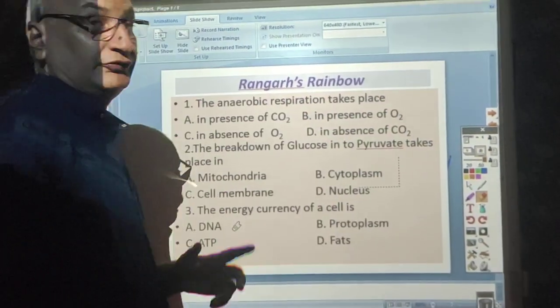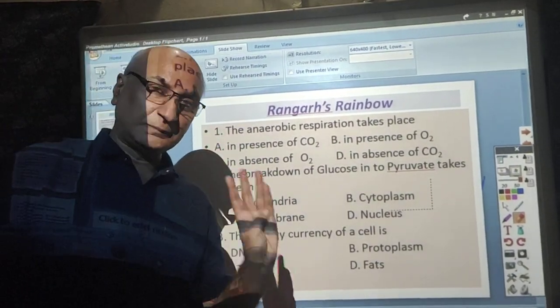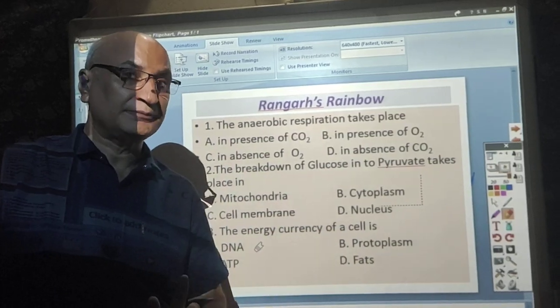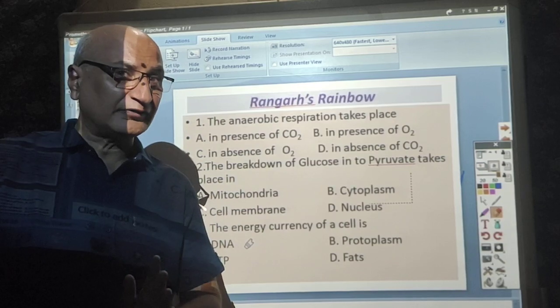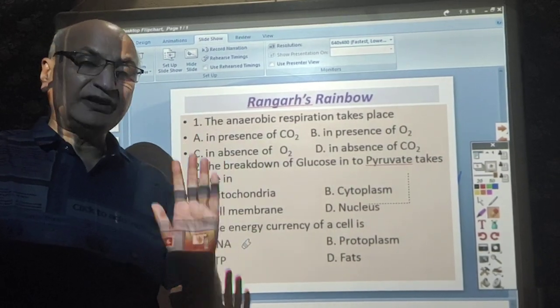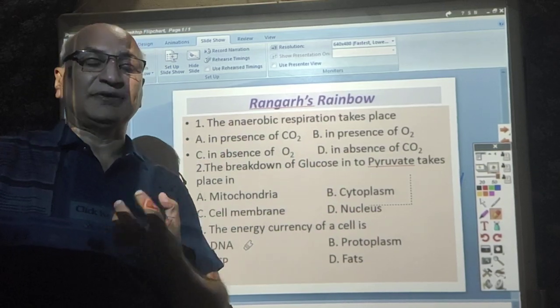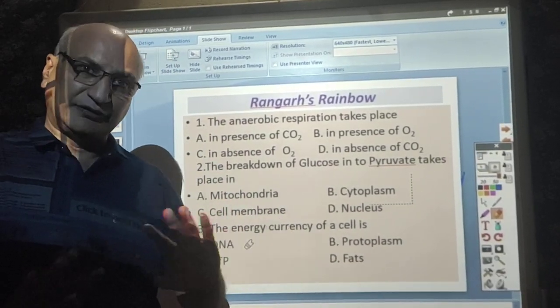Rethink about that. We learned that respiration is the breakdown of food for liberation of energy, of two types, aerobic respiration and anaerobic respiration. And we have learned about diffusion and the dissolving capacity of oxygen in water and in air.